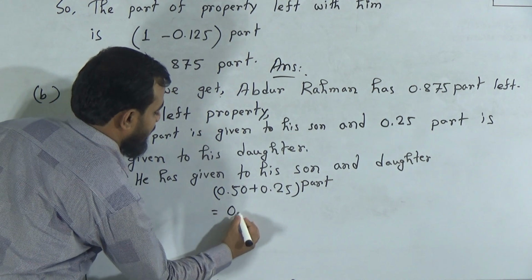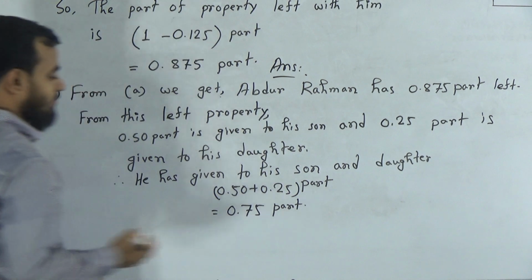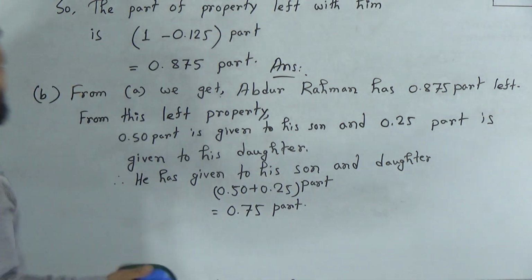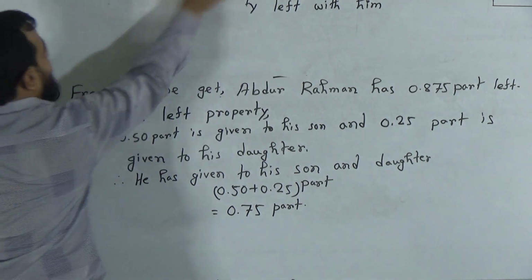That means this is equal to 0.75 part of the rest property. Now we have to erase the top, and then we can solve.